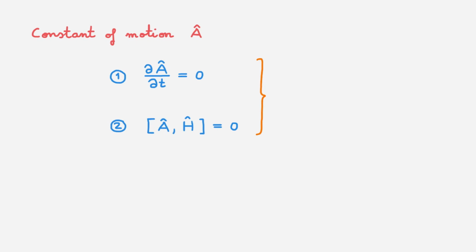The first condition makes perfect sense. The observable that we're considering should not explicitly depend on time if it is to be a constant of motion. The second condition may appear less obvious, but we should remember that in quantum mechanics, time evolution is given by the Schrödinger equation, which tells us that the rate of change of quantum states is governed by the Hamiltonian. From that point of view, it sort of makes sense that the Hamiltonian should feature somewhere in this definition, and in the rest of the video we'll see how this second condition leads to a series of properties that together mean that an observable can indeed be called a constant of motion.